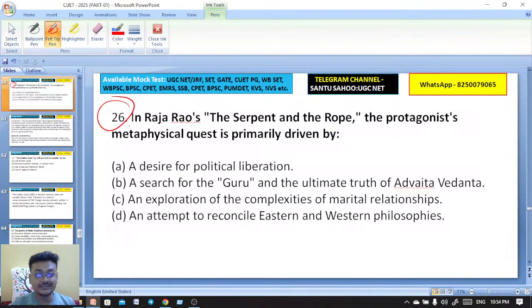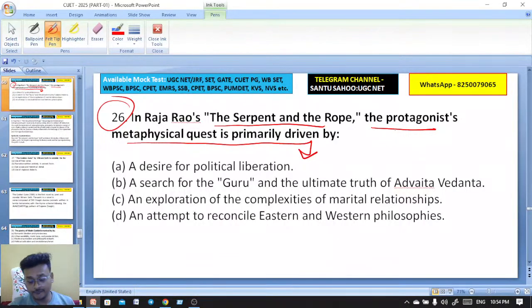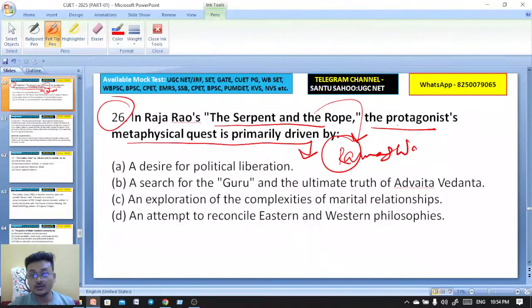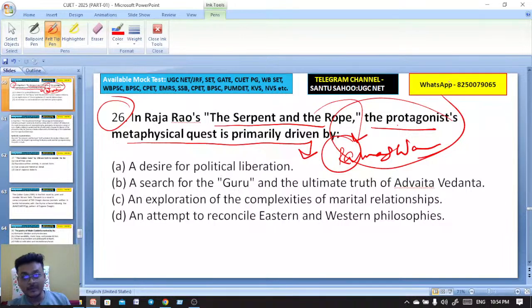Question number 26. In Raja Rao's The Serpent and the Rope, the protagonist's metaphysical quest is primarily driven by what? First, who is the protagonist of this novel? That is Ramaswamy. Ramaswamy is the protagonist of The Serpent and the Rope. Here, this protagonist Ramaswamy's metaphysical quest is primarily driven by what?